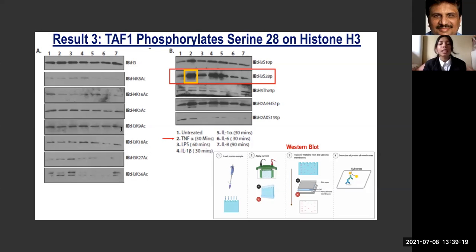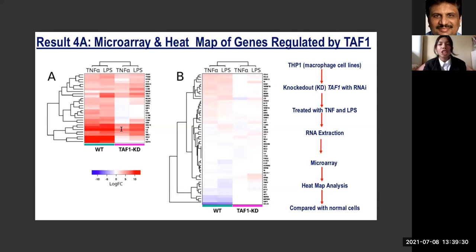To understand what targets are regulated by TAF1, we treated the cells with TNF-alpha, LPS, IL-1 beta, IL-1 alpha, IL-6, and IL-8. Microarray and heat map of genes regulated by TAF1. To understand the significance of TAF1 in NF-kappa B, we knocked down TAF1 in THP1 cells and treated the normal cells and TAF1 knockdown cells with TNF and LPS. As you see on the right: first, THP1 cells; second, knockdown TAF1 with RNAi; third, treated with TNF and LPS; fourth, RNA extraction; fifth, microarray; sixth, heat map analysis; seventh, compare with normal cells.